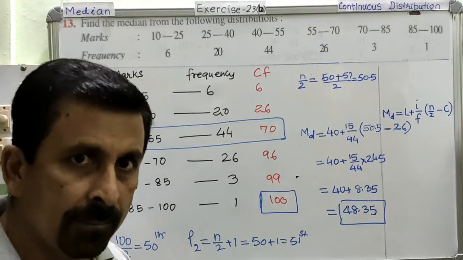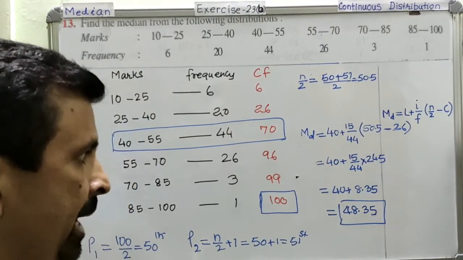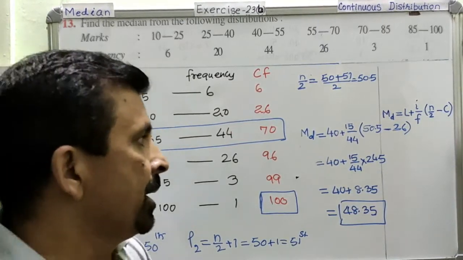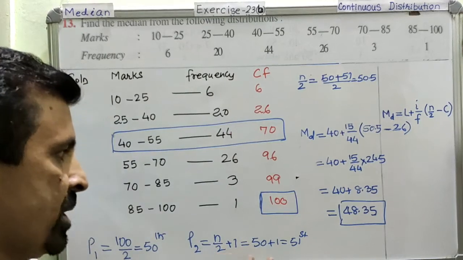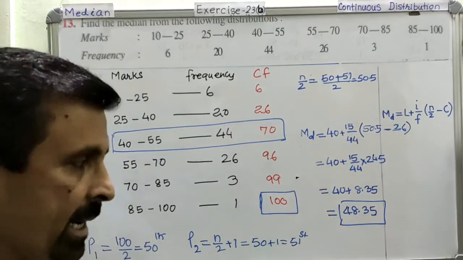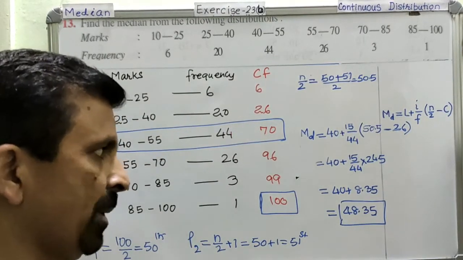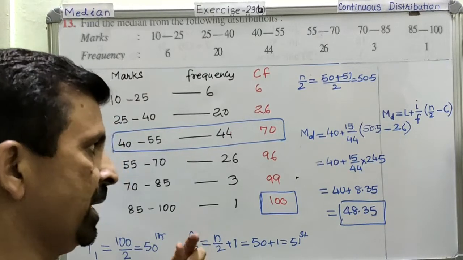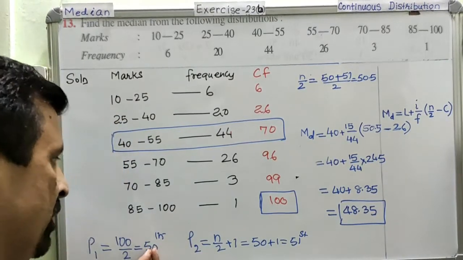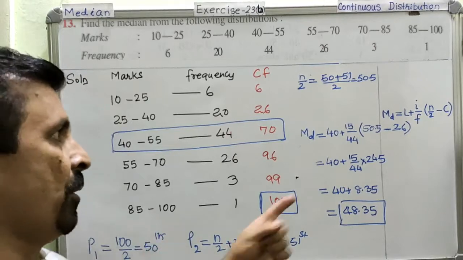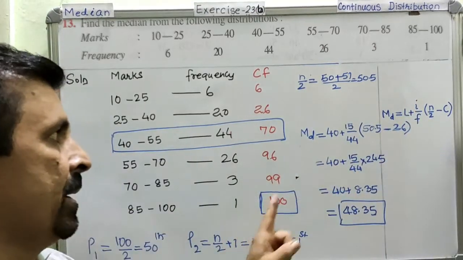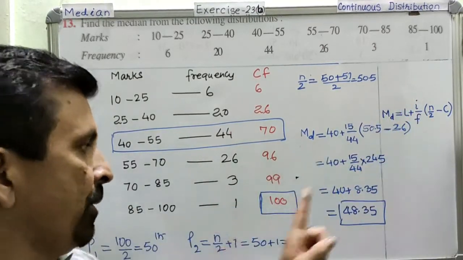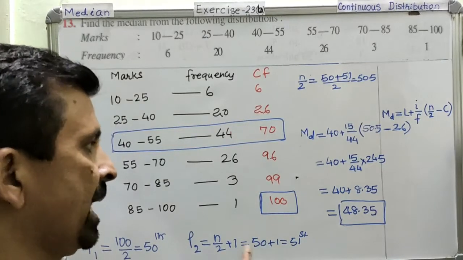Am I very clear? Now look here. Here what we have done is we have solved the question by finding the two positions. Again I am telling you, you can do this calculation also by finding just one position. So if you calculate only one position, then the value of your n over 2 will be 50.